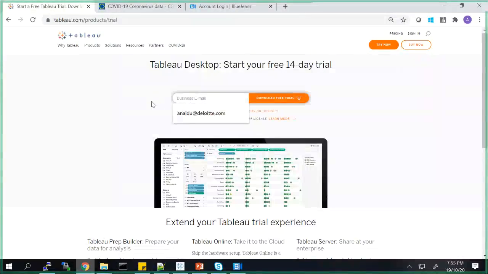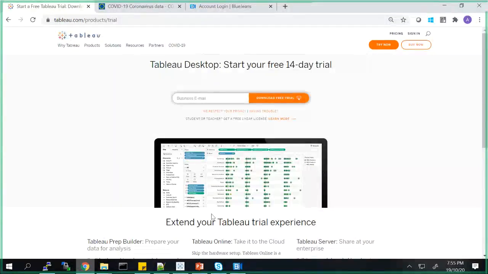In the business email field you can give any email ID and click on download free trial. It will download a software on your machine, which you just need to install, and that will set up Tableau Desktop on your machine.